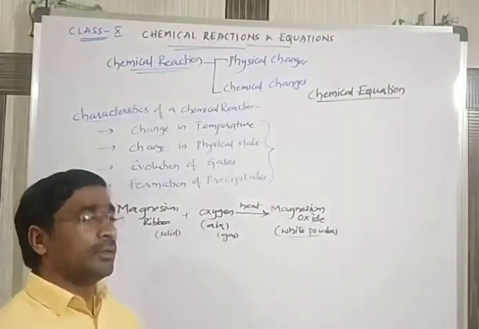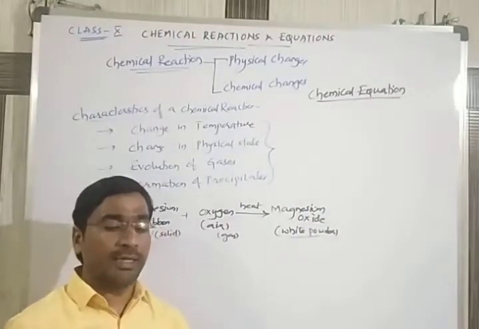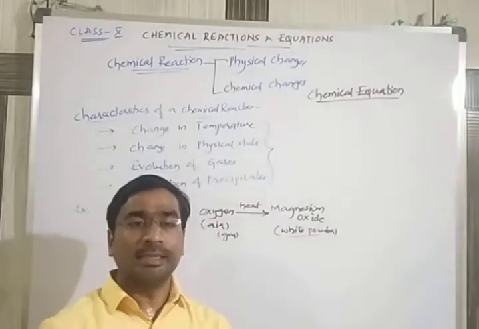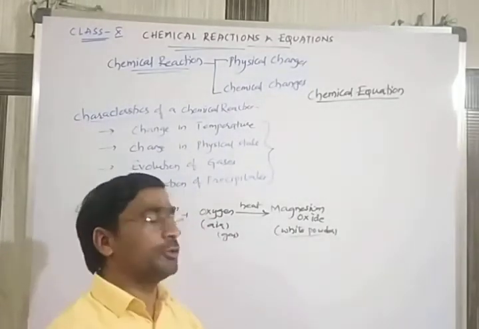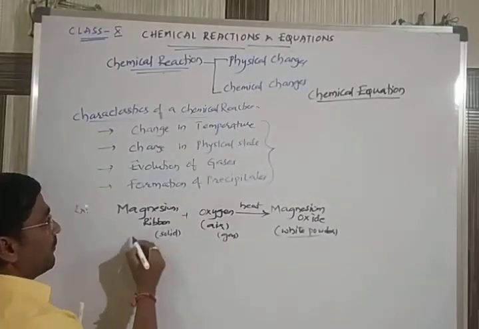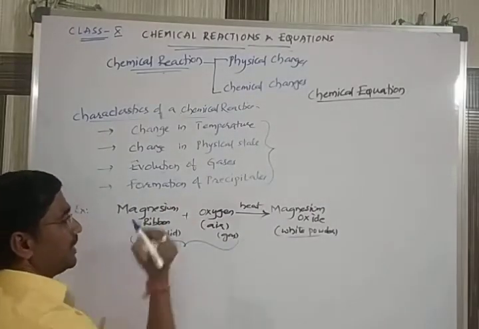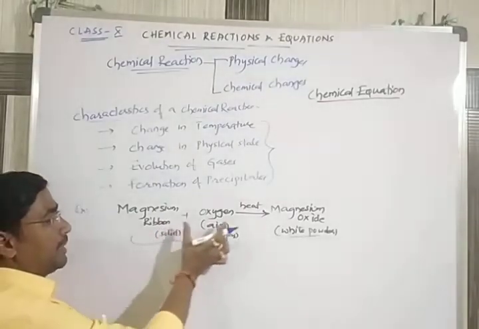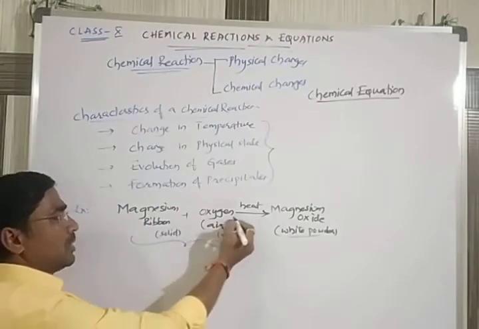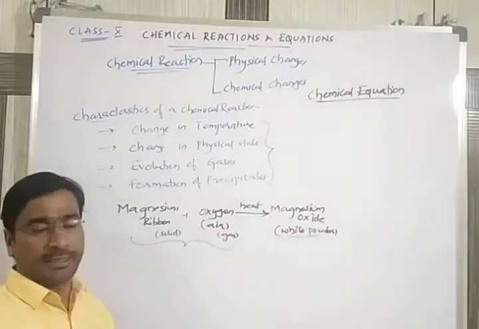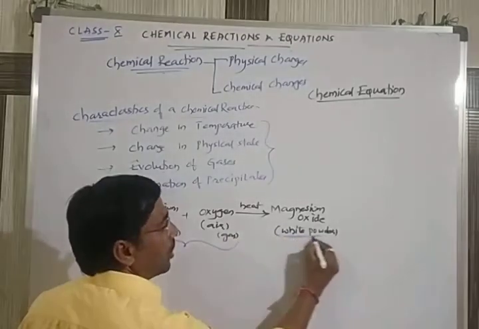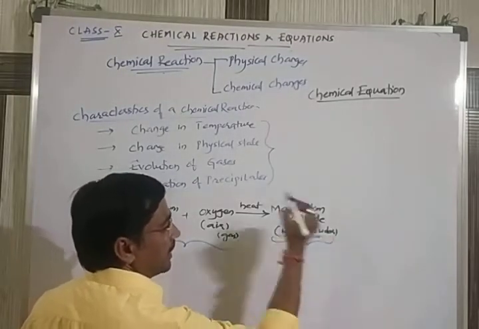We say with substances: what is the initial substance you are taking, what changes they are undergoing, and at the last what product you are getting. Here, observe. The first two are magnesium ribbon and oxygen, the basic substances we are taking. Those are undergoing a chemical reaction. After the reaction is completed, we get a white color powder.